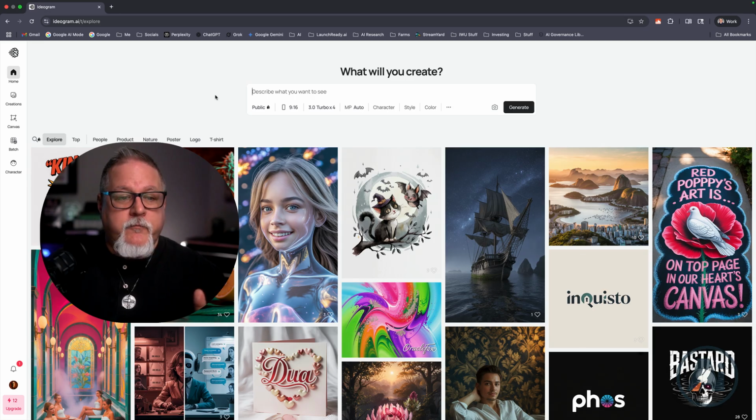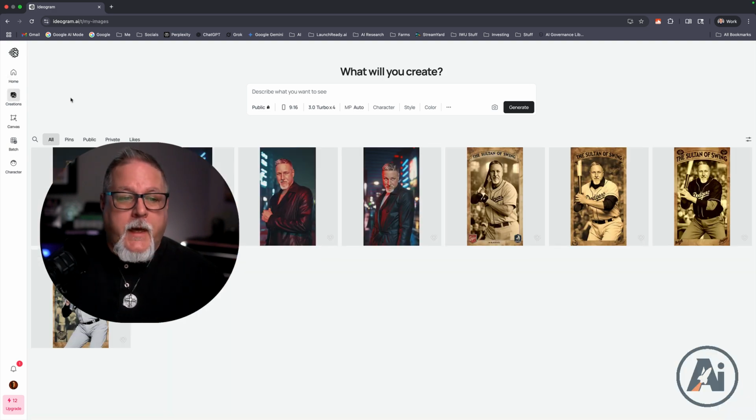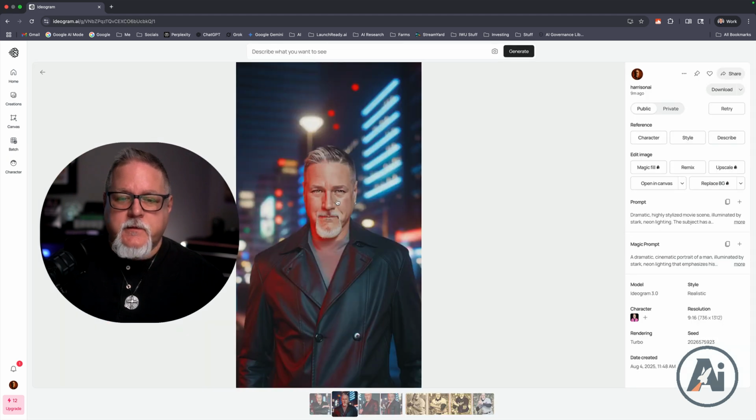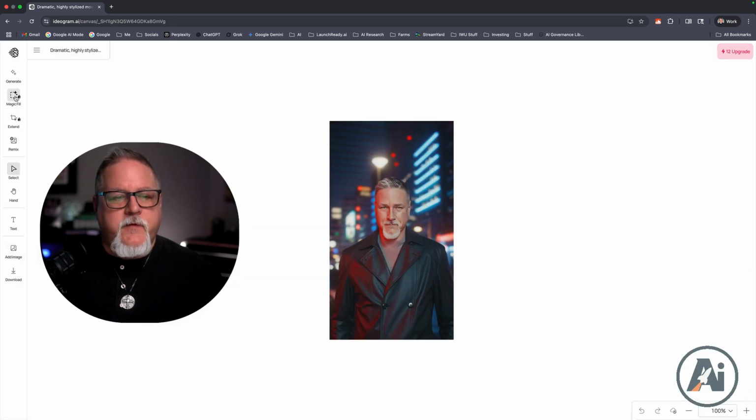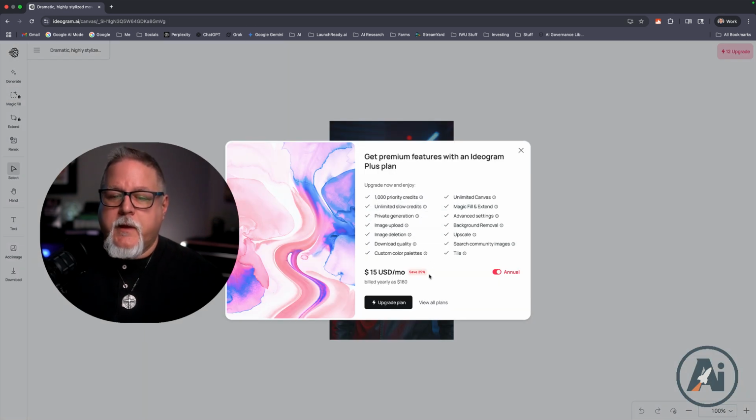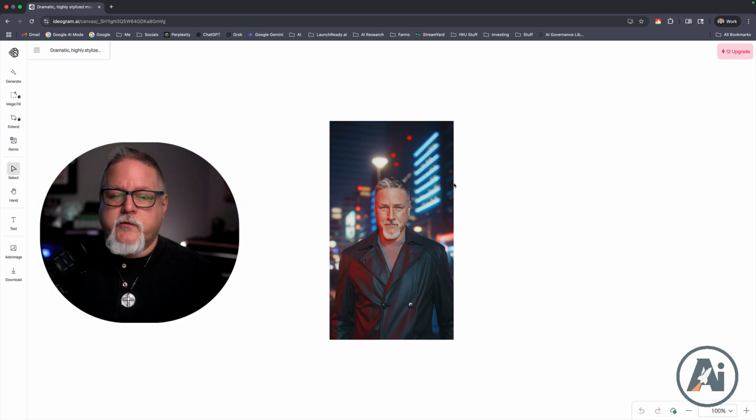And we are in the free version, so there's a few things that we cannot do. But if you wanted to change out the face, say in this here, you would actually open this in Canvas and you would use something called the magic fill. But as you can see, you need to be on the $15 a month plan. That's annual, so $180 a year or $20 a month in order to do that.